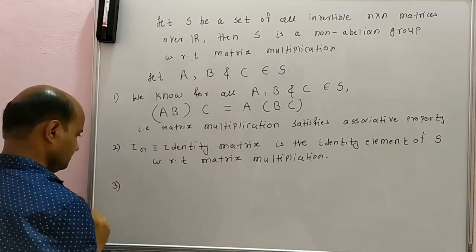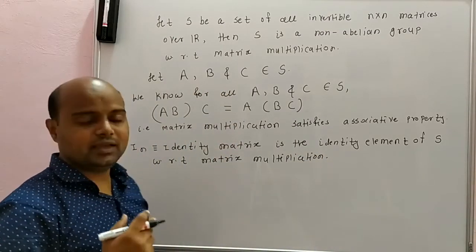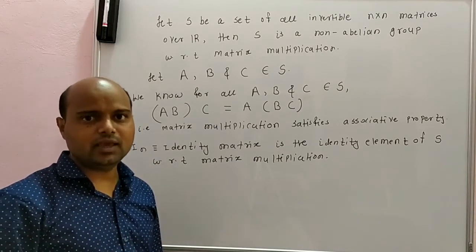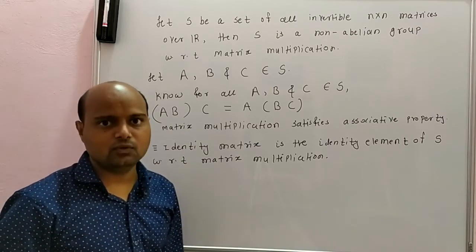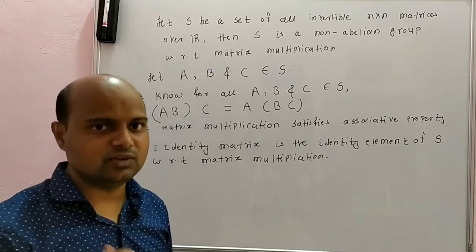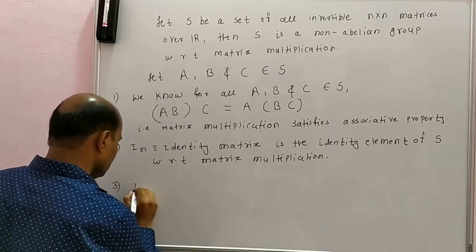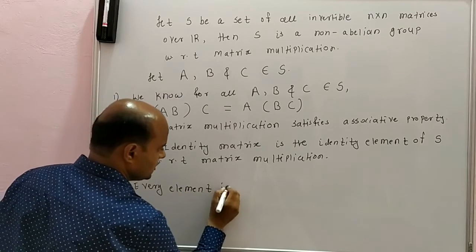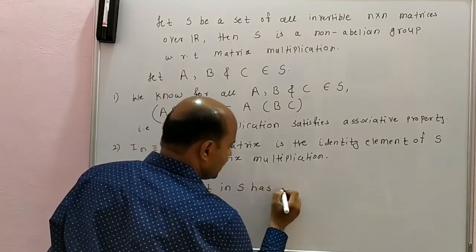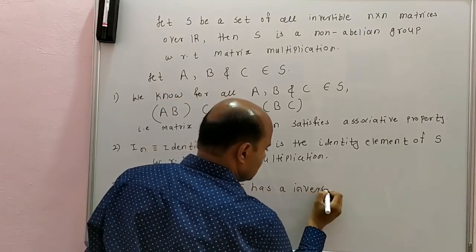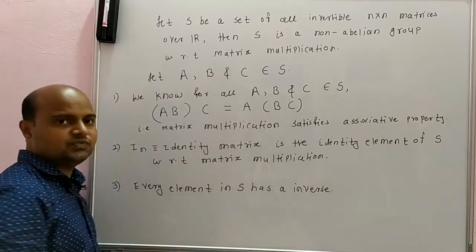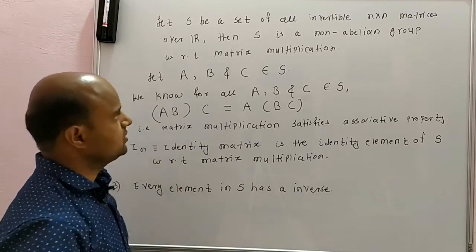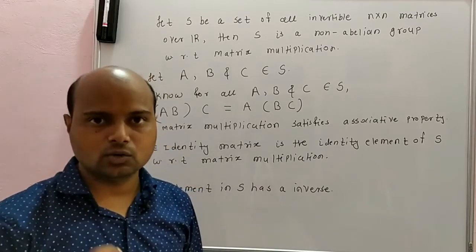And third, if I take A in S, as S is the set of all invertible matrices, A has an inverse in S. Therefore, every element in S has an inverse. So it satisfies all three conditions of the definition of a group. Therefore, S with matrix multiplication forms a group.